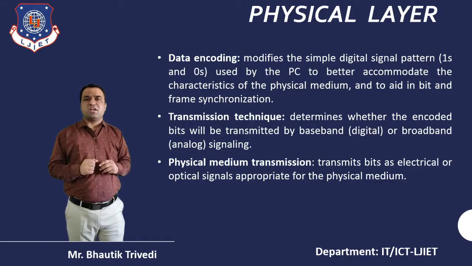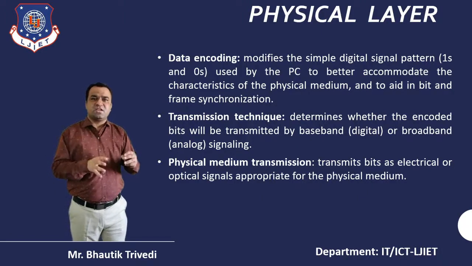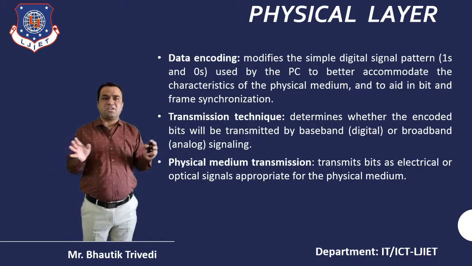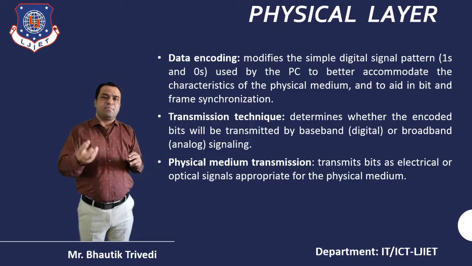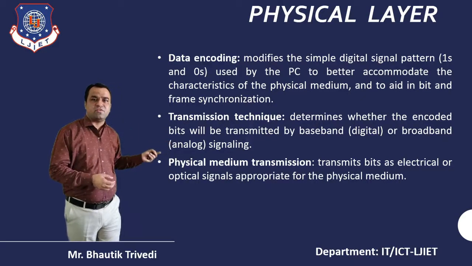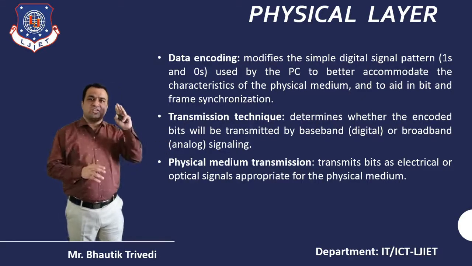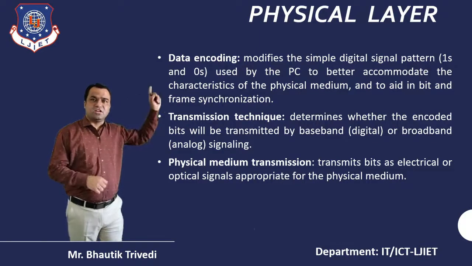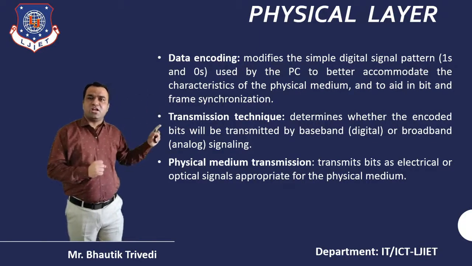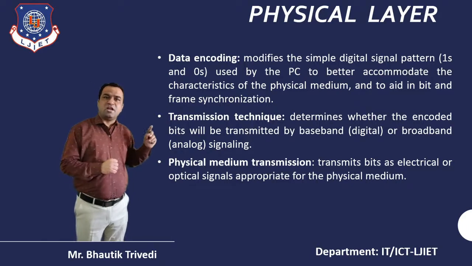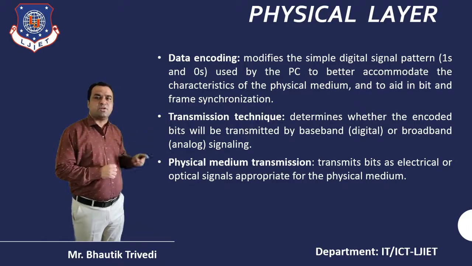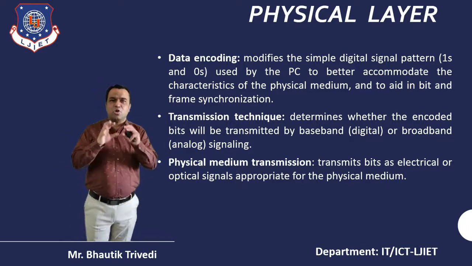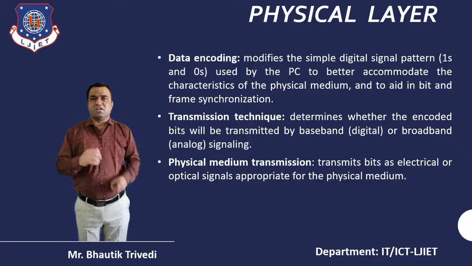Physical medium transmission means transmitting bits as an electrical or optical signal that is appropriate for the particular physical medium. So mainly 3 important points: one regarding encoding, one regarding transmission, and third regarding the physical medium transmission. So that's a normal introduction of the physical layer.